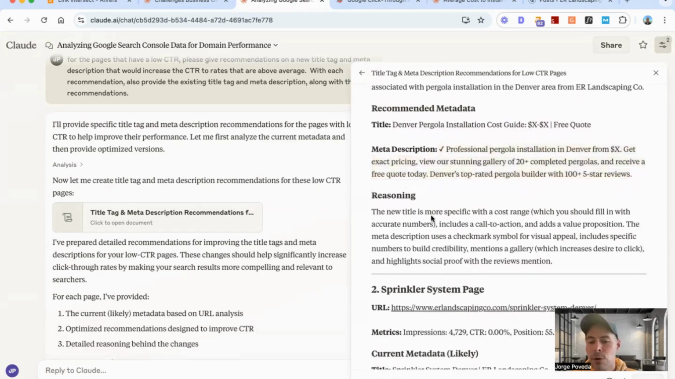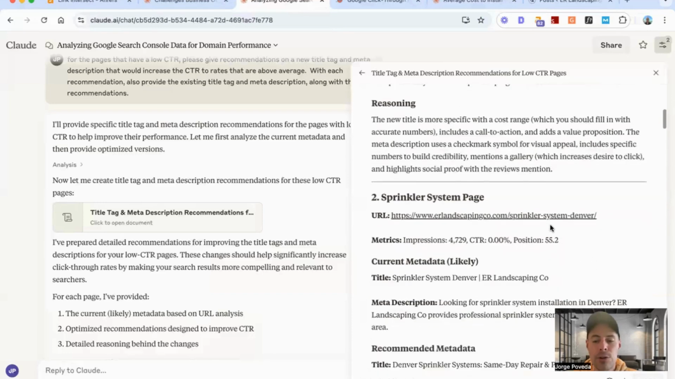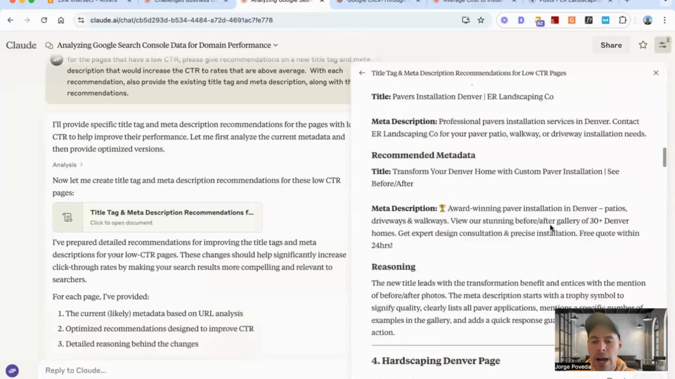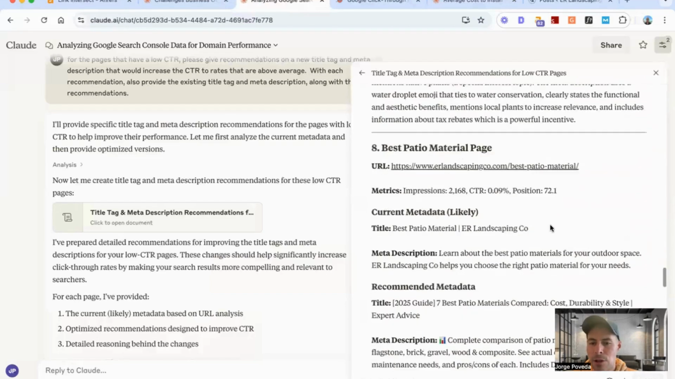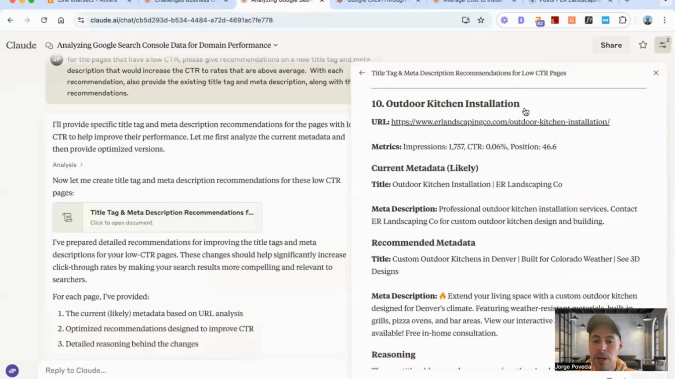And then if you scroll down a little bit more, it's actually giving you reasoning. So it says the new title is more specific with a cost range. And then it says it includes a call to action and adds a value proposition. And so you can do that for all of, I think it's giving me 10 URLs, I believe it is. Here's 8. Here's 10, right?